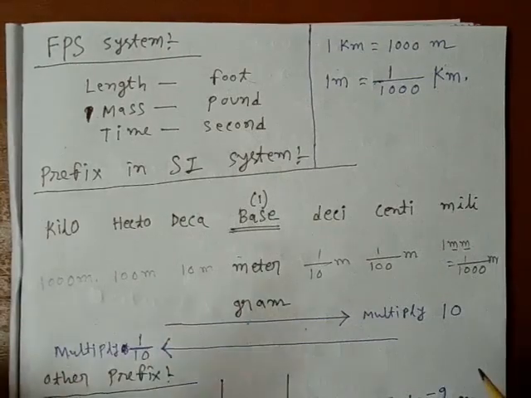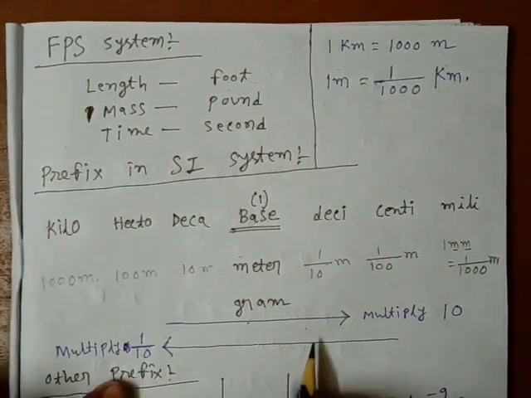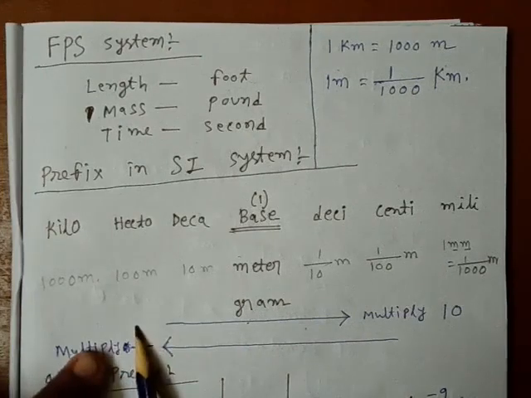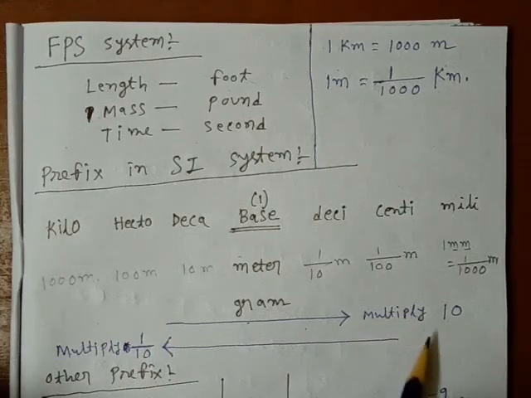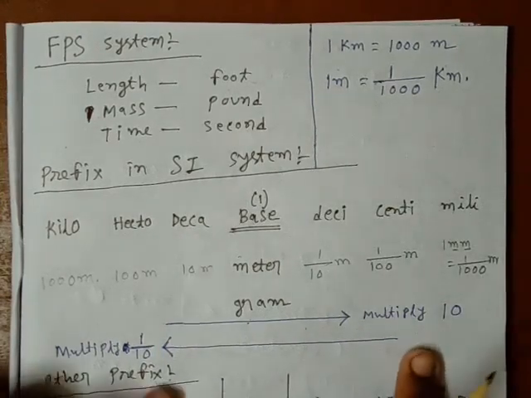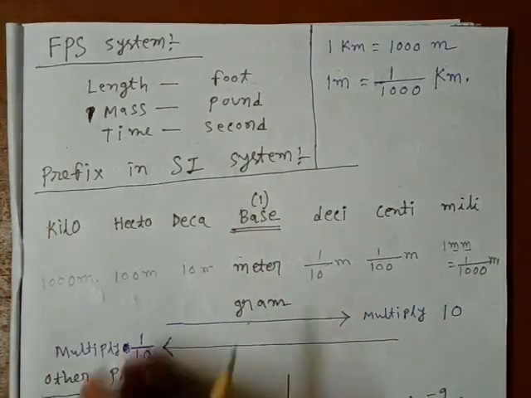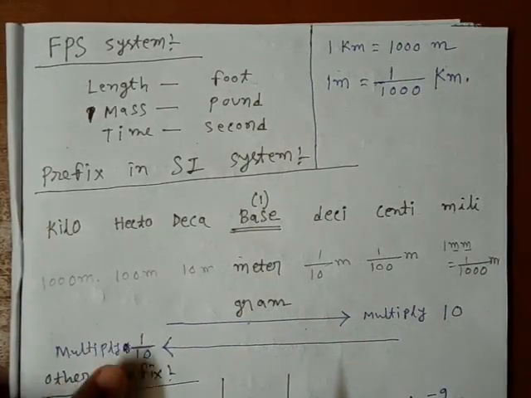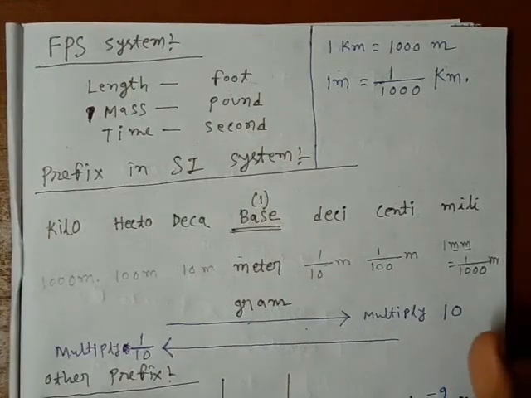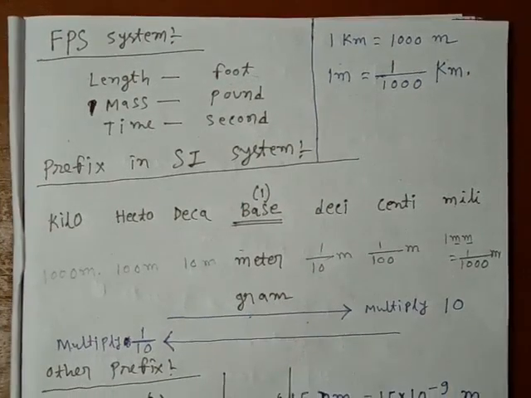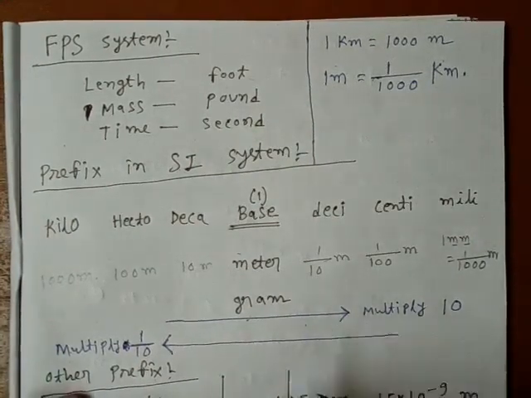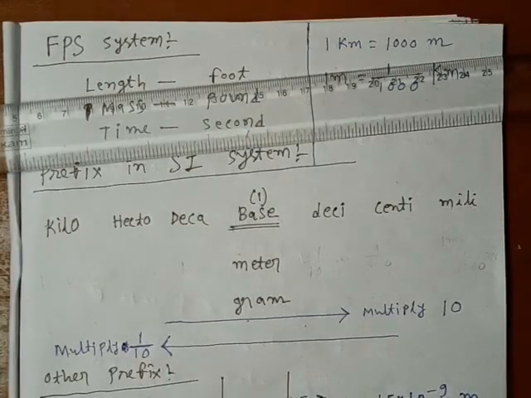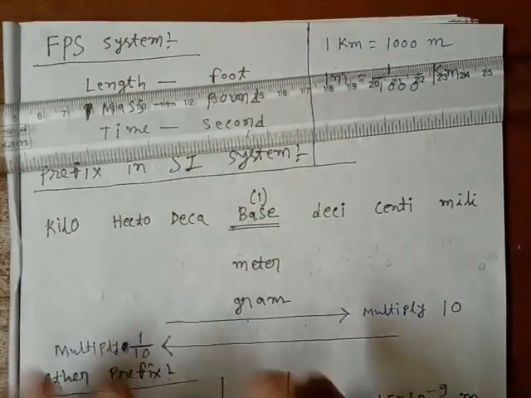Now understand properly. I am writing here from left side to right side. If you want to move from left side to right side, you have to multiply by 10, and if you want to move from right side to left side, you have to multiply by 1 by 10, or 10 to the power minus 1. Now I am going to discuss the conversion between those units.